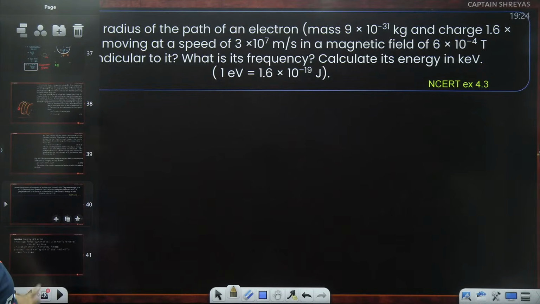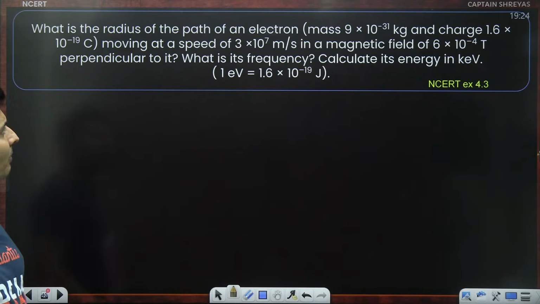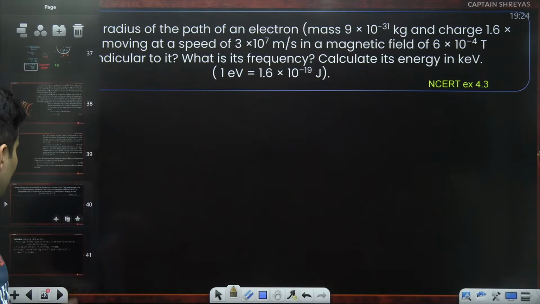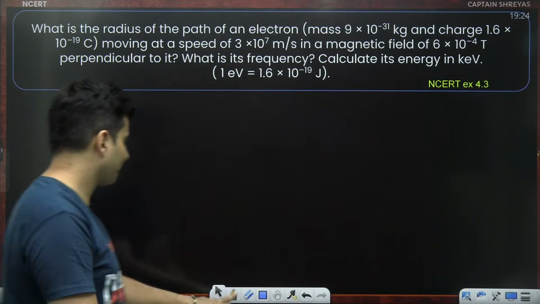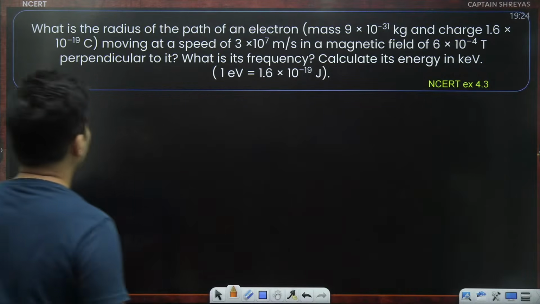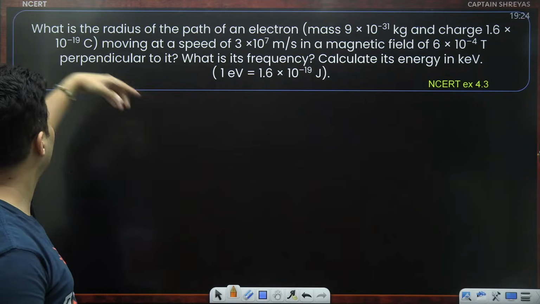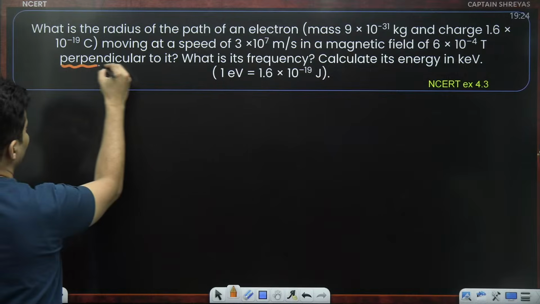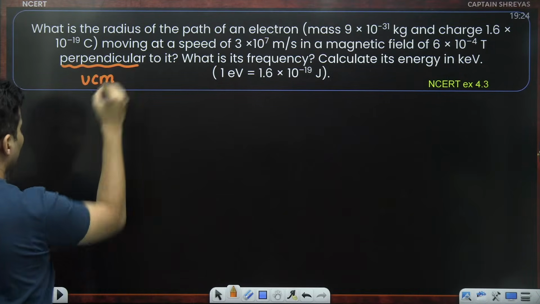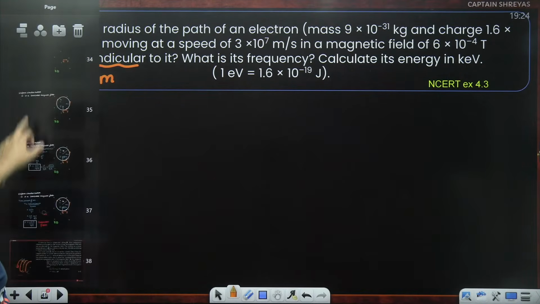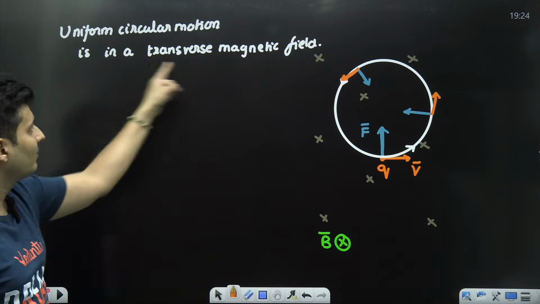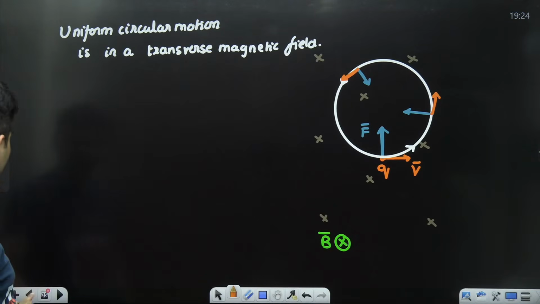Yep, this is a very interesting question. What is the radius of a path of an electron moving at this speed in a field perpendicular to it? What is the frequency? Calculate the energy and so on. This is the question. Let's try to solve this. First part, radius of a path of an electron which is moving in a magnetic field which is perpendicular. I can see the word perpendicular. I immediately know it will be uniform circular motion, uniform circular motion in a perpendicular magnetic field, exactly like this.